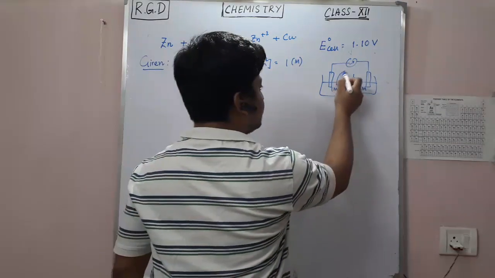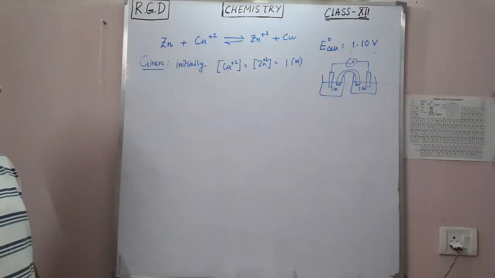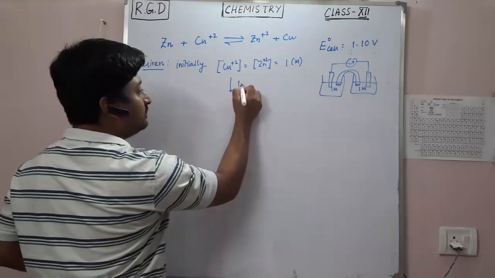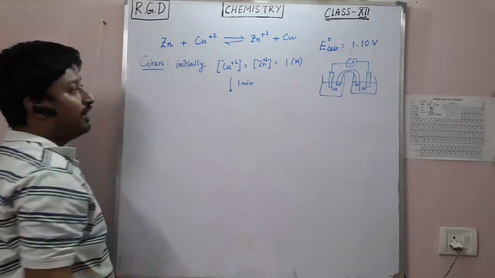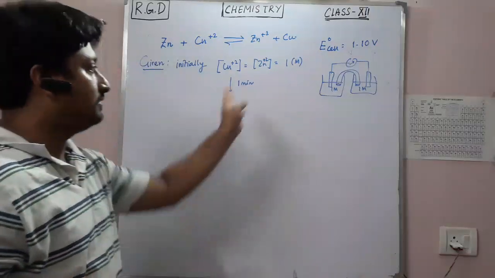Now I am putting the salt bridge. What will happen now? After, let's say, 1 minute, you have run this cell.